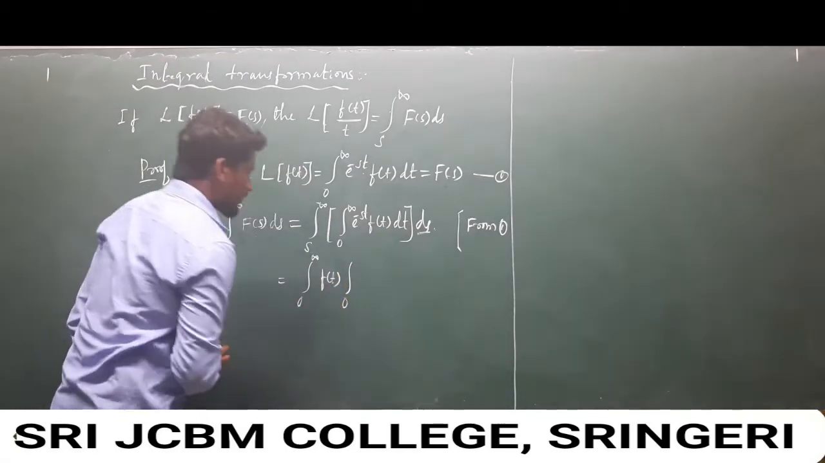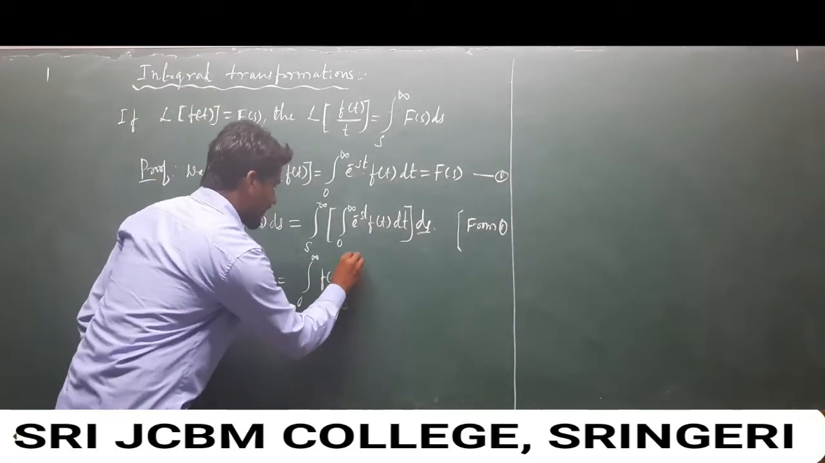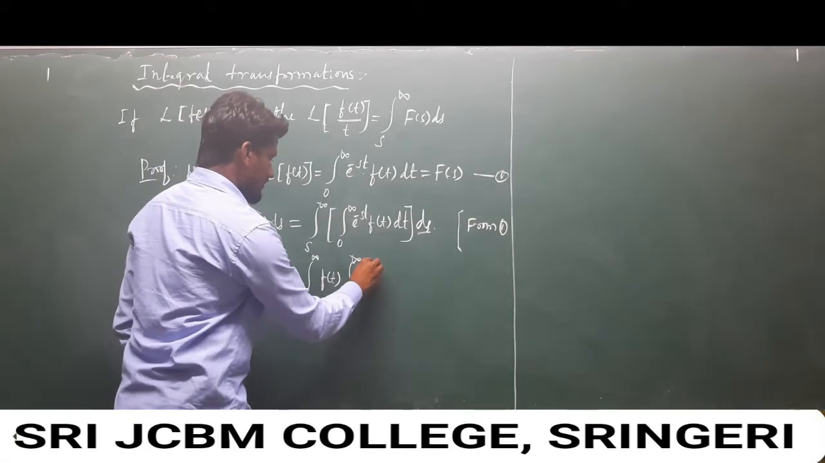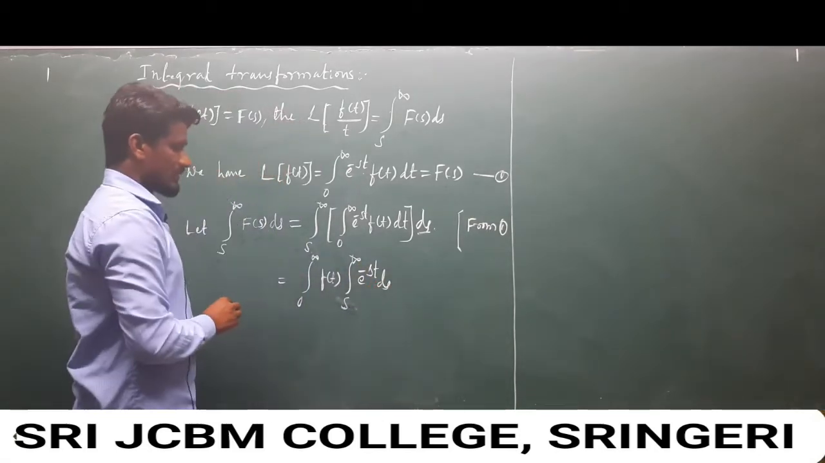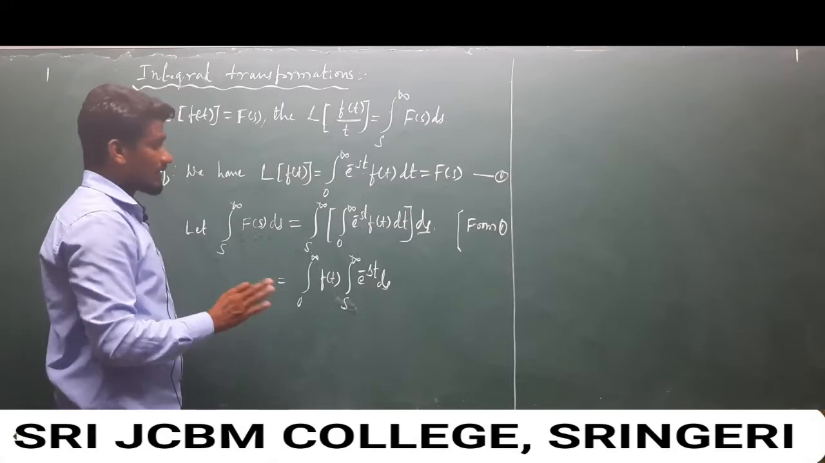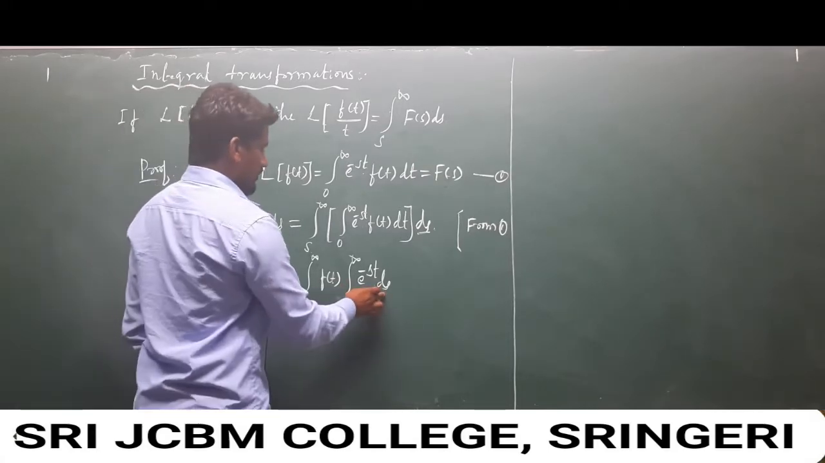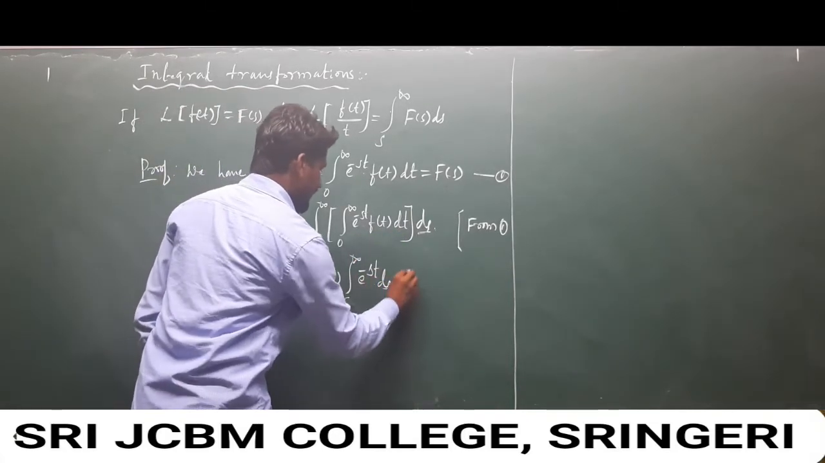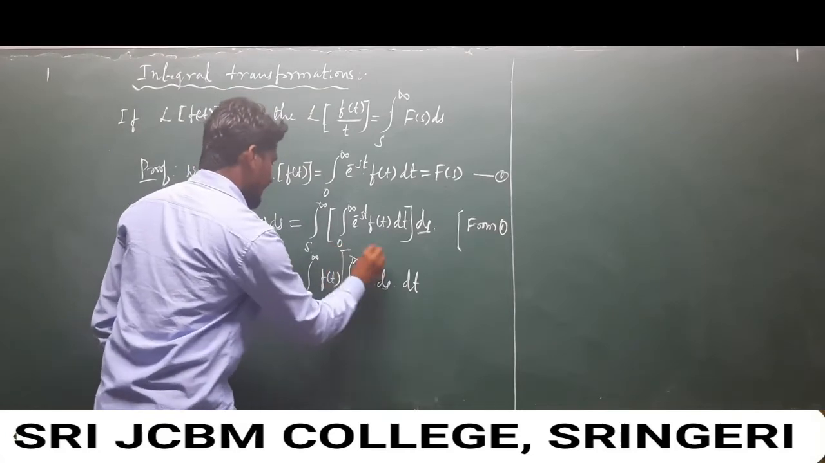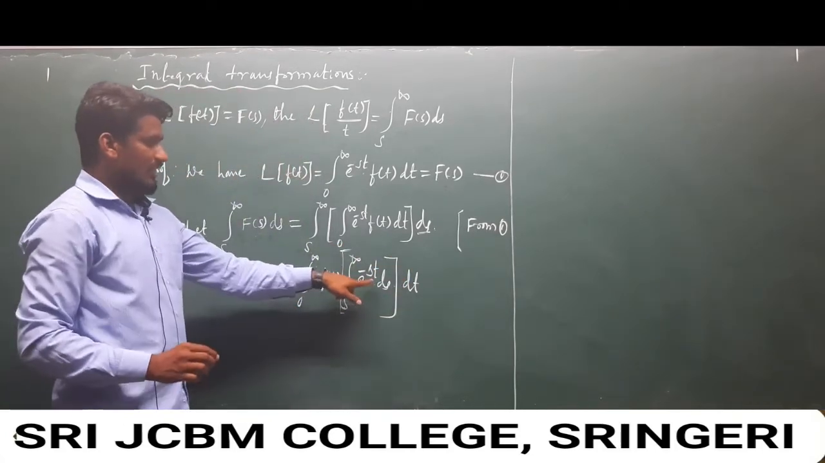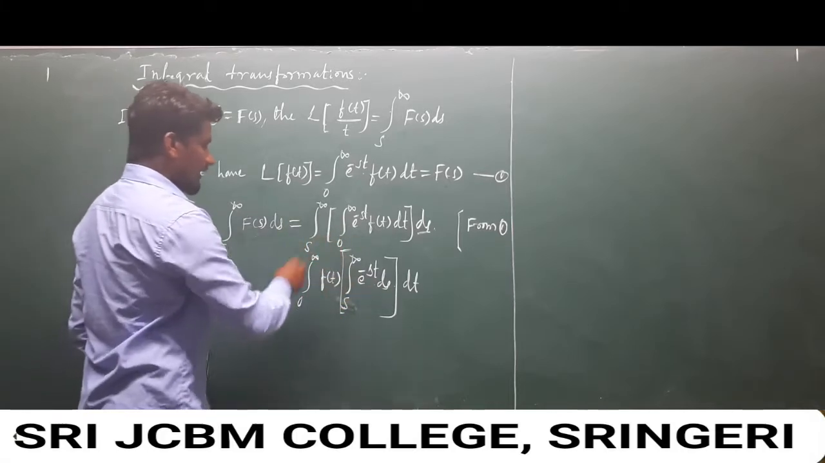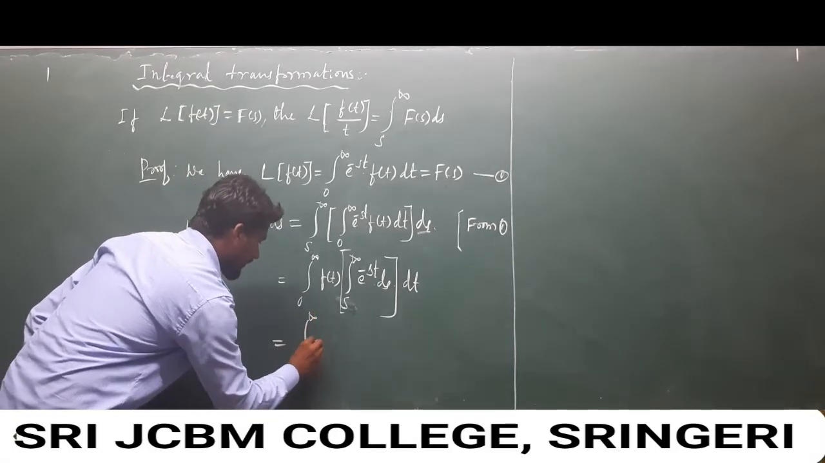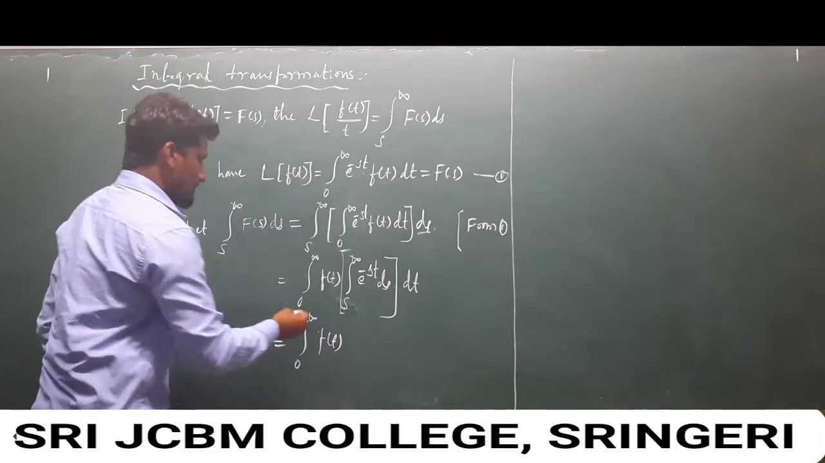Integration s to infinity e to the power minus st ds, by changing the order of the variable of integration. So bring ds inside and keep dt outside. We integrate e to the power minus st with respect to ds. So remove this integration by integrating, and rewrite integration 0 to infinity, and this is our f of t.